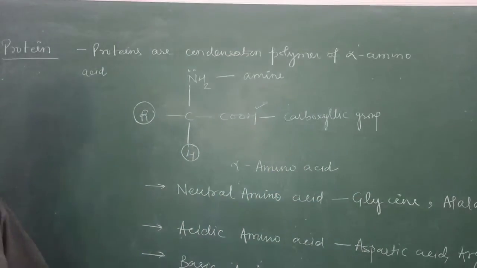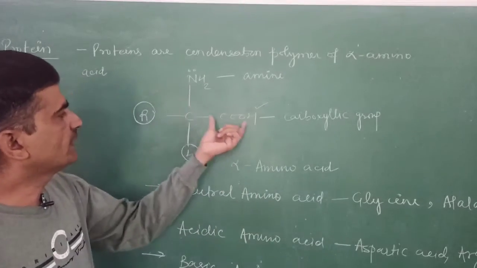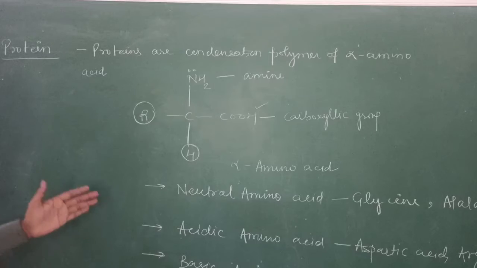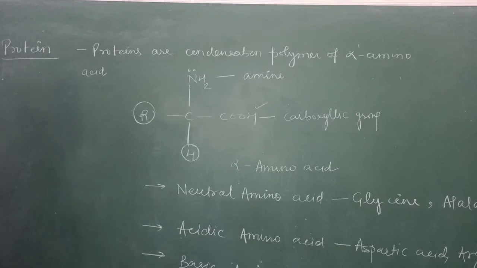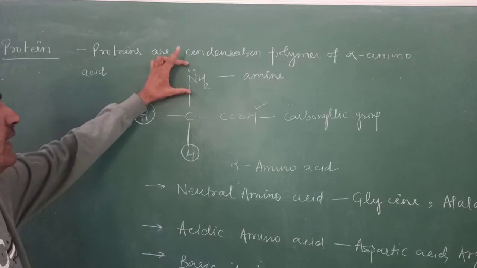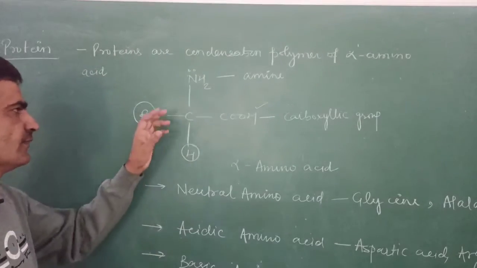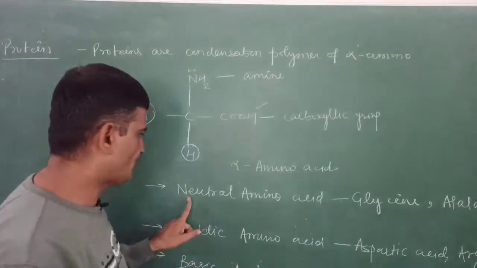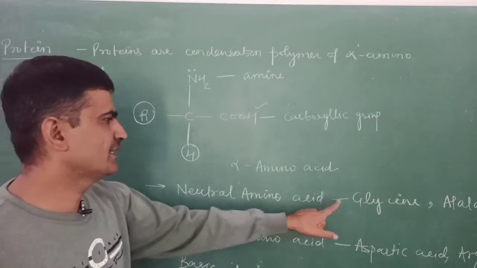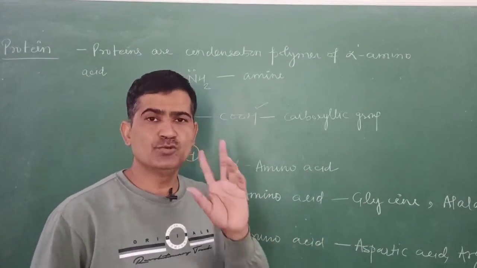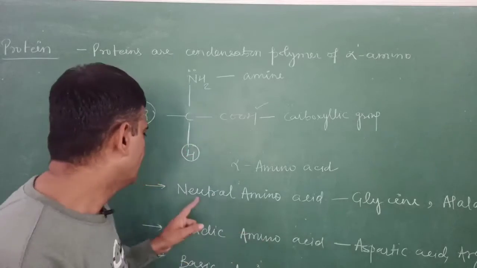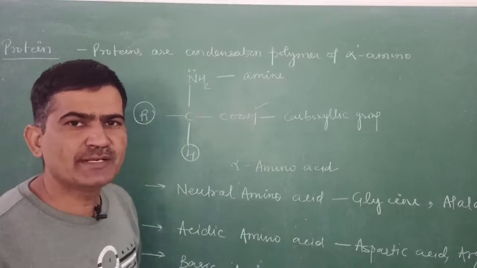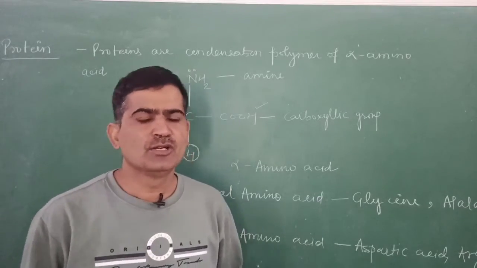In that, the amino part is more than that of the carboxylic group. So dear students, this is the classification of amino acids on the basis of the presence of carboxylic group and amino group in them. If there is one carboxylic group and one amino group, it is the neutral amino acid. Examples are glycine and alanine. You must always remember one example each of neutral, acidic and basic amino acid, because many times it is asked in the exam as a 1 marker question.